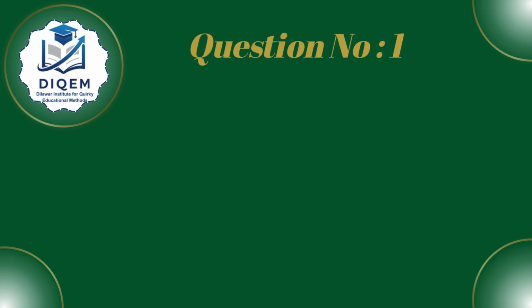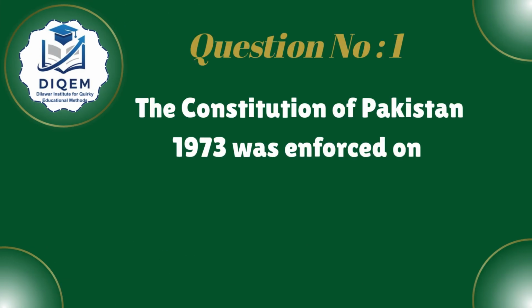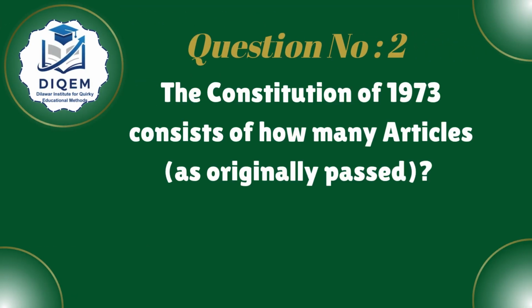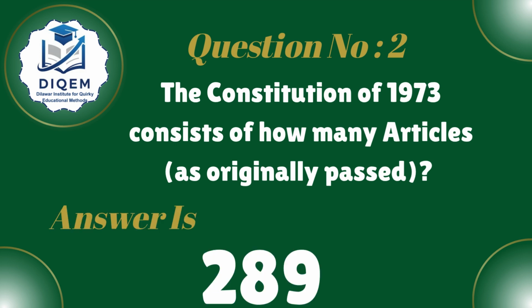Question number 1. The Constitution of Pakistan, 1973 was enforced on. Answer: 14th August, 1973. Next, the Constitution of 1973 consists of how many articles as originally passed? Answer: 289.